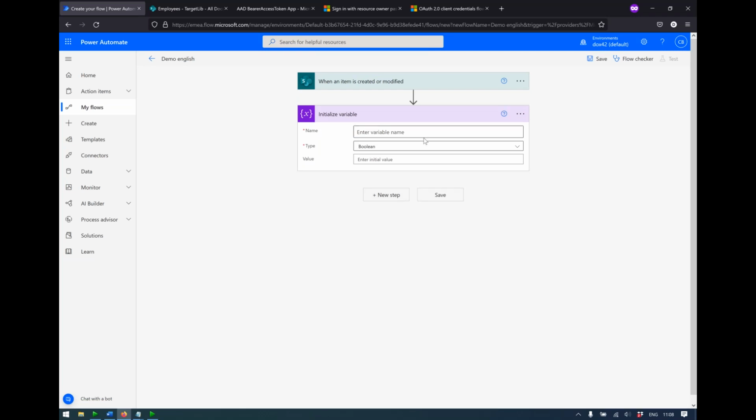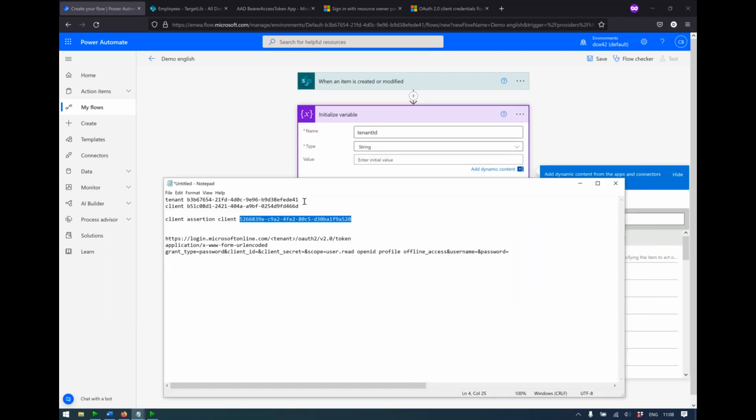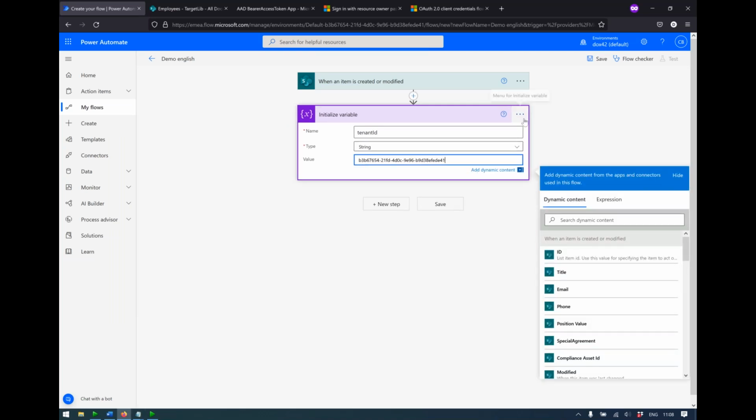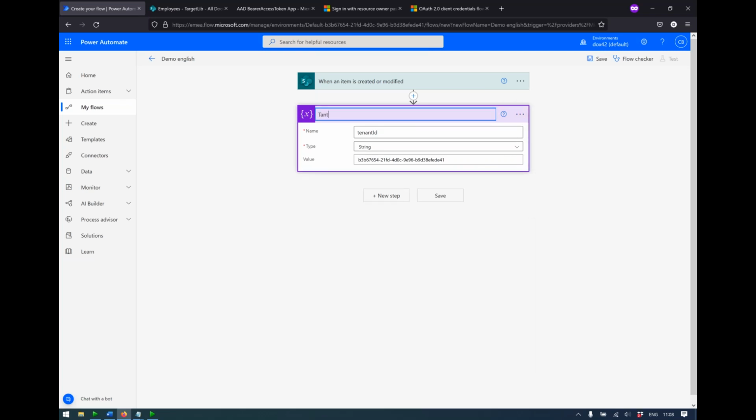So we're going to initialize them. So tenant ID, which is type string, and the value I've got here. I'll just copy this. I also recommend renaming your variables to what they actually are. Just makes things a bit more clear. And if someone else works on the flow or you work on the flow at a later date, let's say, it just makes it easier to understand.